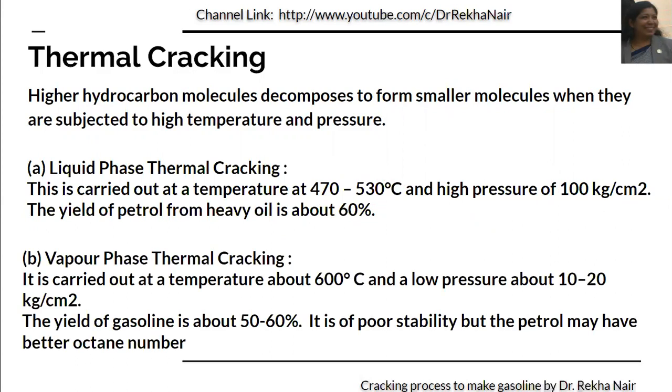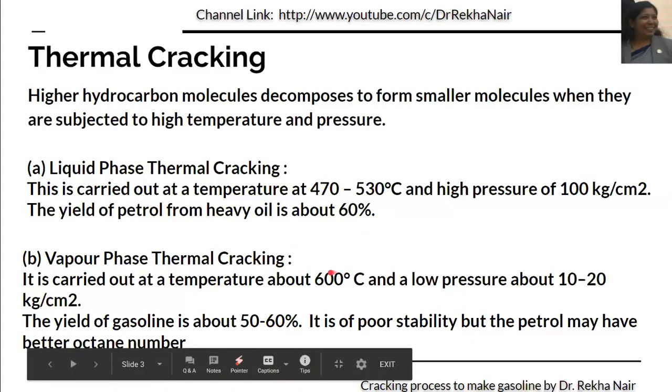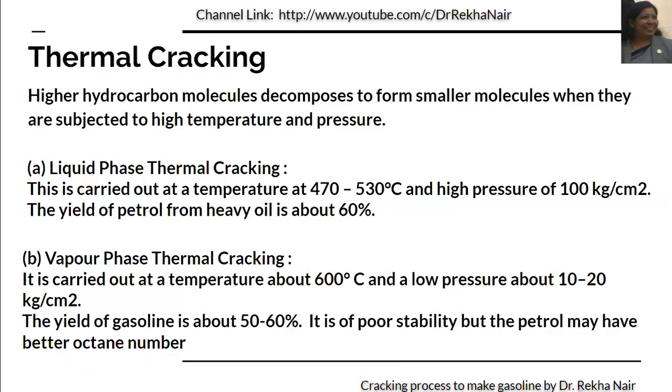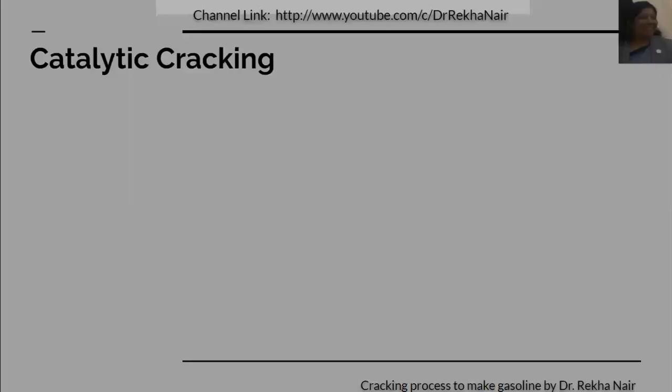In vapor phase thermal cracking, we do the cracking process at about 600 degrees centigrade at a pressure of only 10 to 20 kg per centimeter square. Here the yield of gasoline is about 50 to 60%, but it is of poor stability. But petrol will have a better octane number, that is, quality is better.